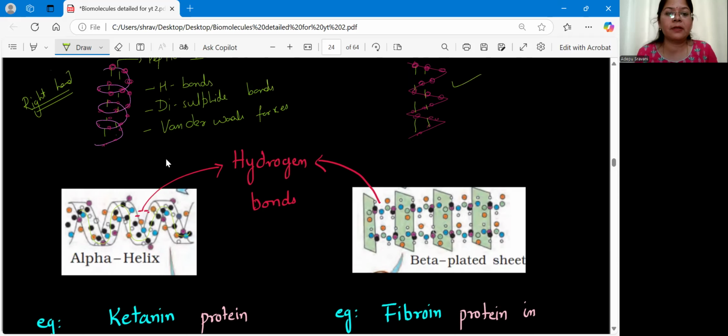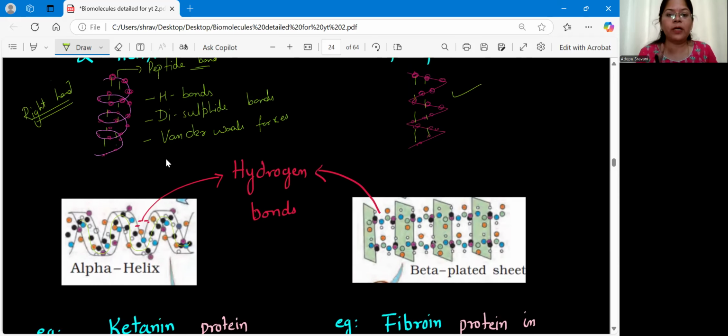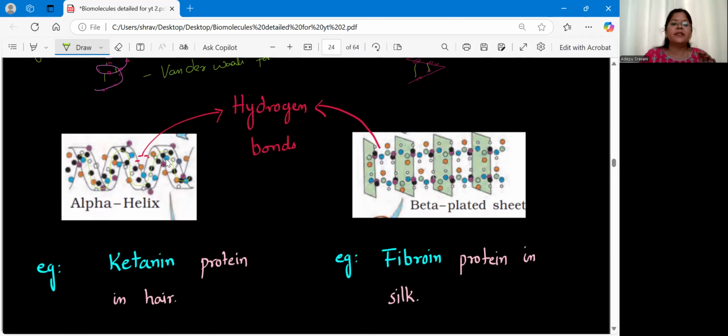Alpha helix, the spiral one, the example will be keratin. Keratin is a type of protein which we find in hair. In our hair, we have a keratin protein which has the secondary structure, and we have fibroin in the silk. Fibroin is a protein which we see in silk, and it has beta pleated structure.